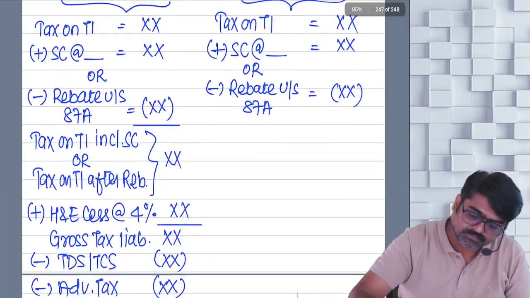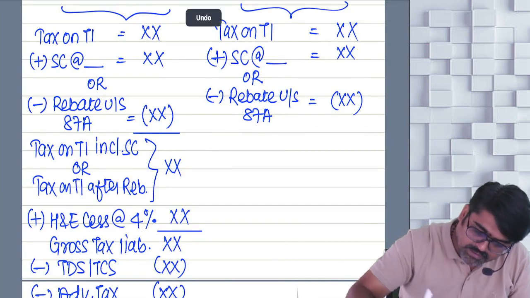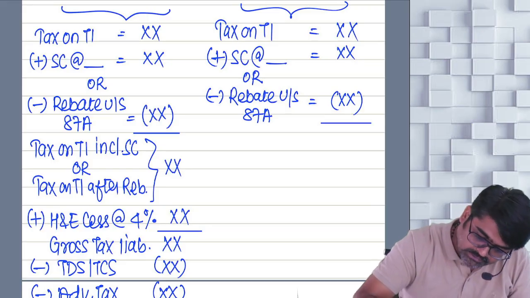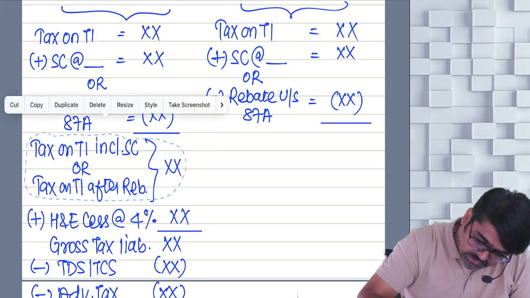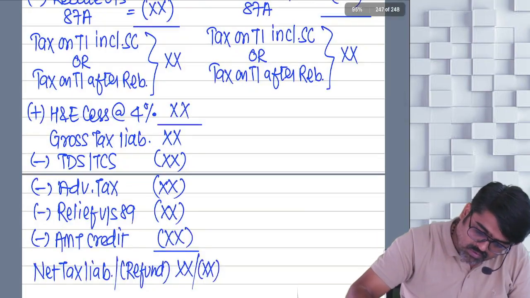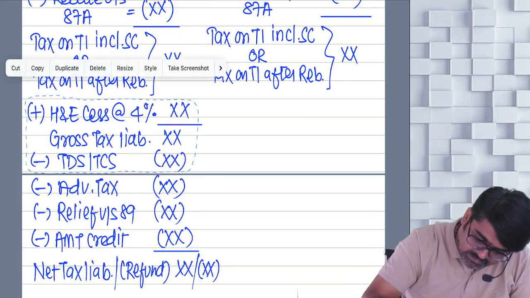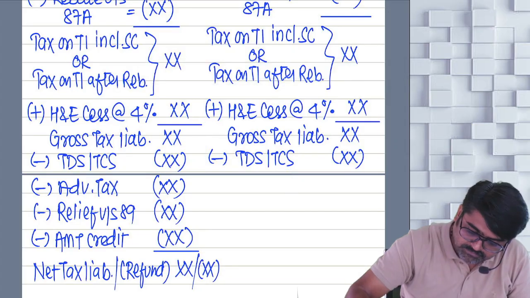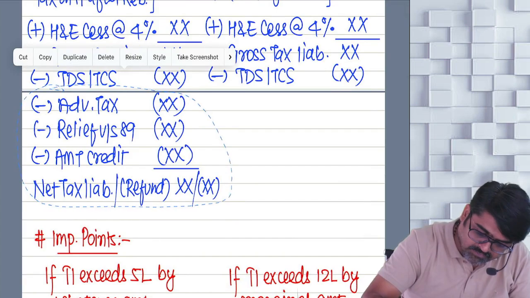See. Now rebate is done, sir. So after adding surcharge or reducing rebate, what are you going to get? Tax including surcharge or tax after rebate. Done, sir? What are you going to add? Health and education cess, gross tax liability will come. Same to same. There is no change in all these items. TDS, TCS you will reduce. You will reduce advance tax. You will reduce relief and everything.